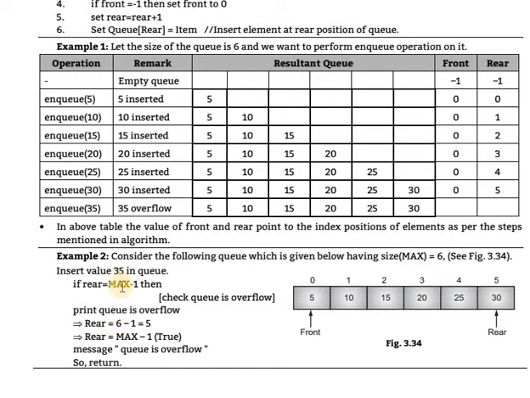Rear is equal to max minus 1, so this condition is true, and the message queue is overflow is displayed. After that, we exit from the if condition, which is called return.